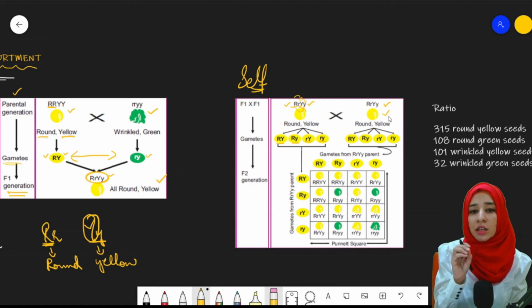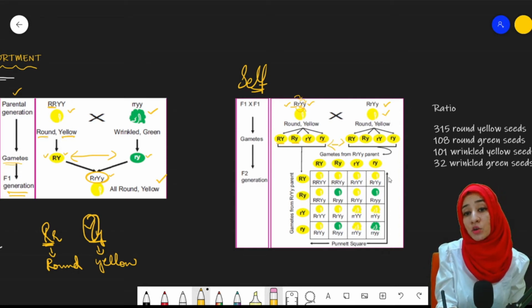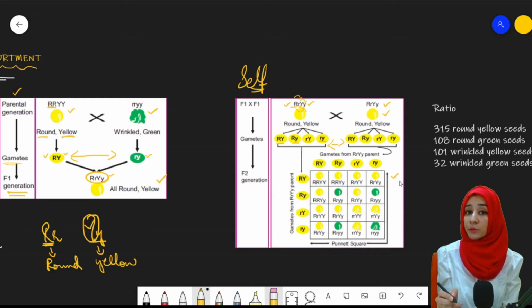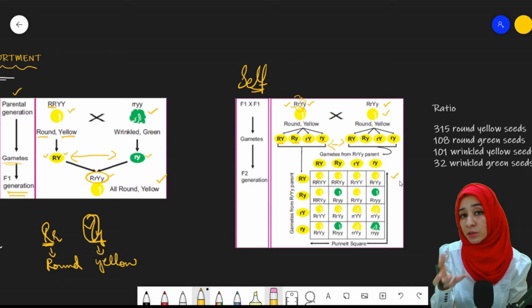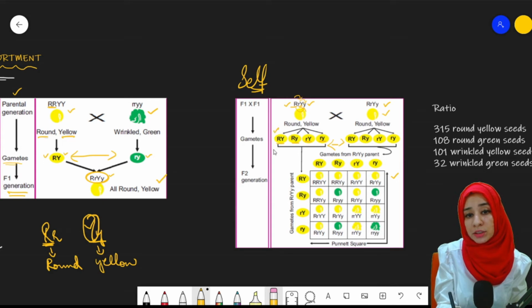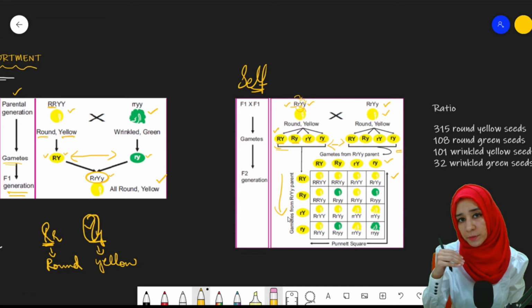Now, the gametes have been formed. Next will be the fertilization, and for that purpose we are going to use the Punnett square. If you remember, we studied in the last video, it is a checkerboard that gives us the probability of the offspring that can be produced. We'll put these options on the horizontal line and these options on the vertical line. These are the gametes which were produced from the parents.